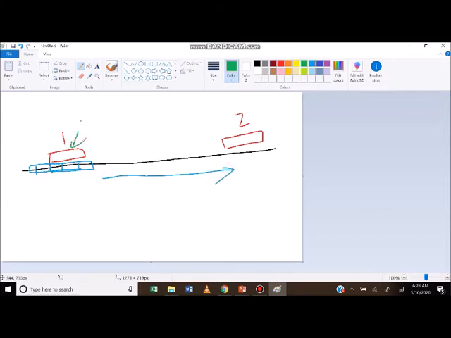Initially the system was that in order for this train to pass this particular stretch, it had to take the permission of the station master. Sometimes it was a written permission. Even now, in some emergency situations, this written permission is taken from the station master to cross this section, and then only the train can cross. And this is a single line, which means no train from here can start unless this train reaches station number 2. So a written permission is required for any train crossing this station.